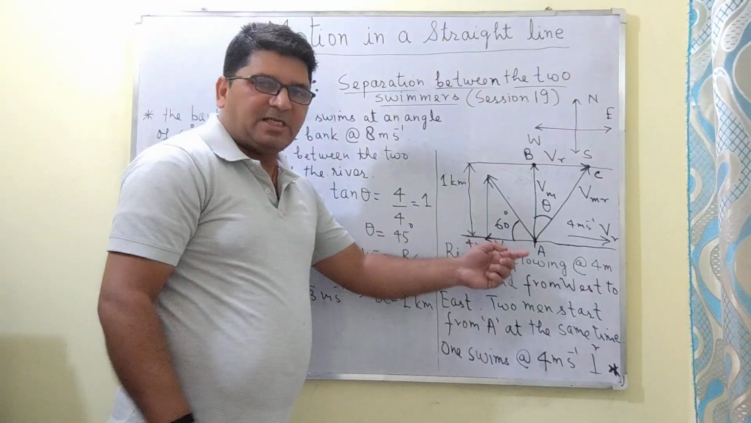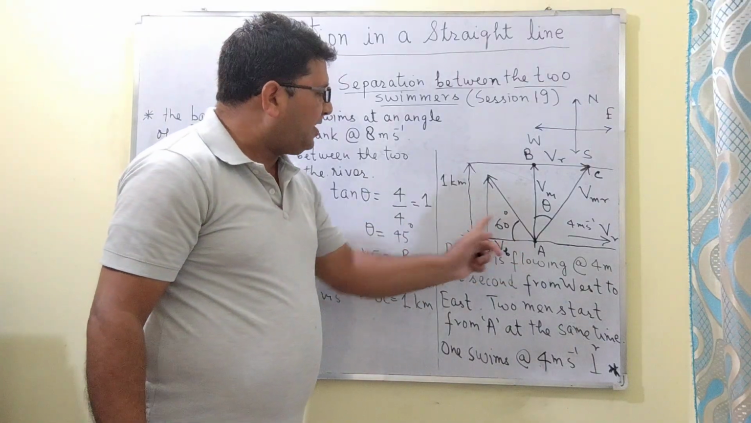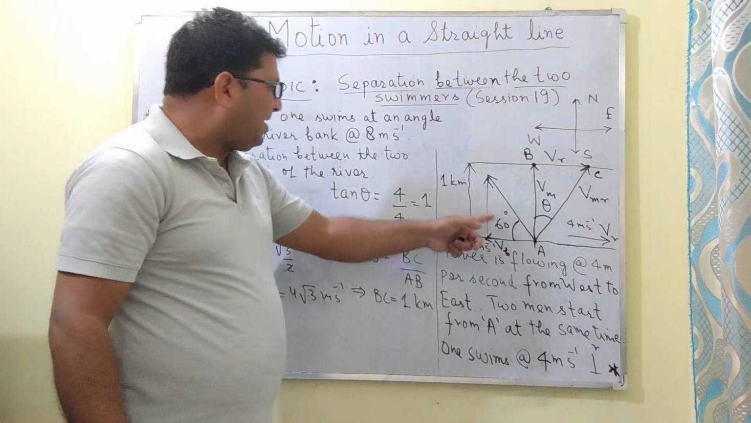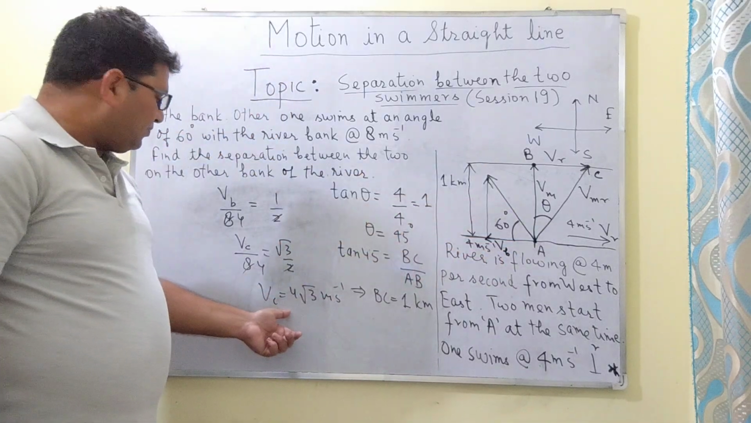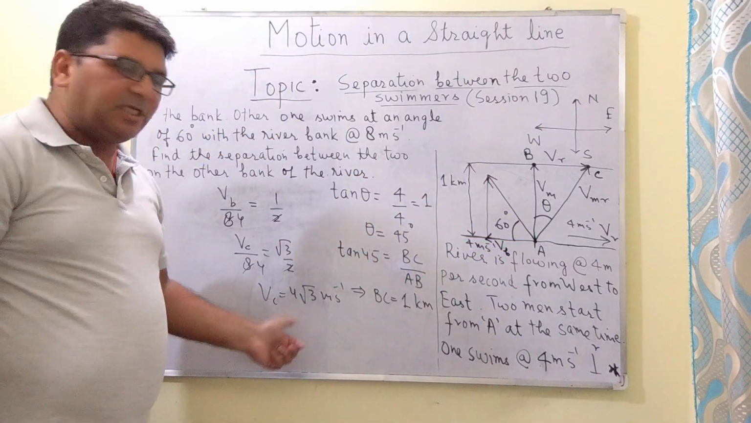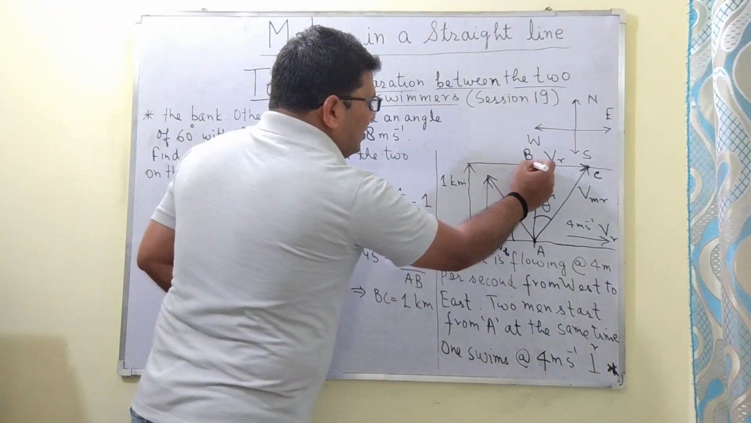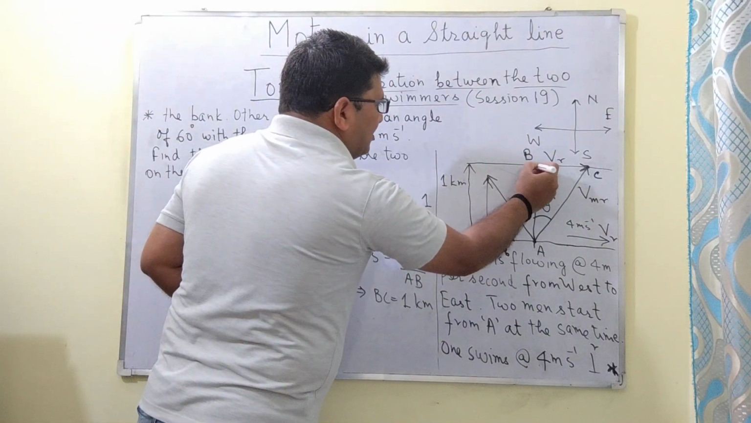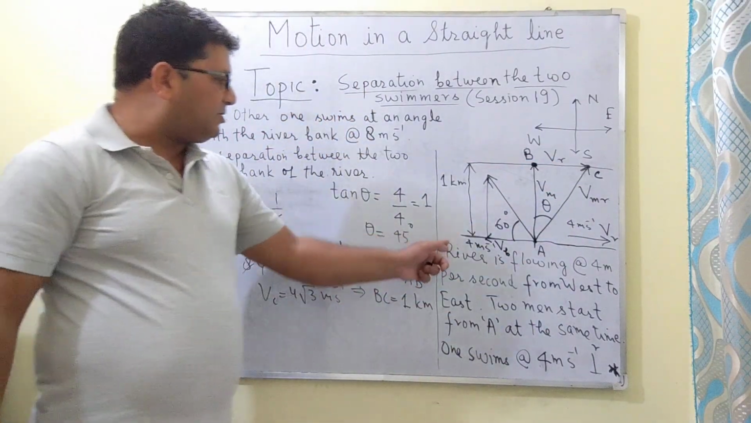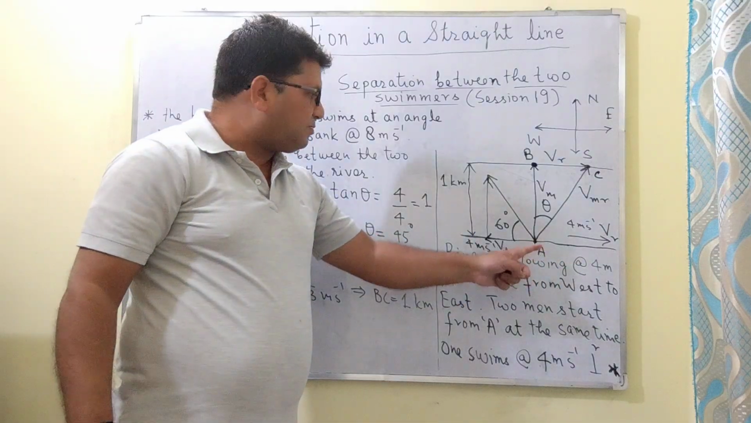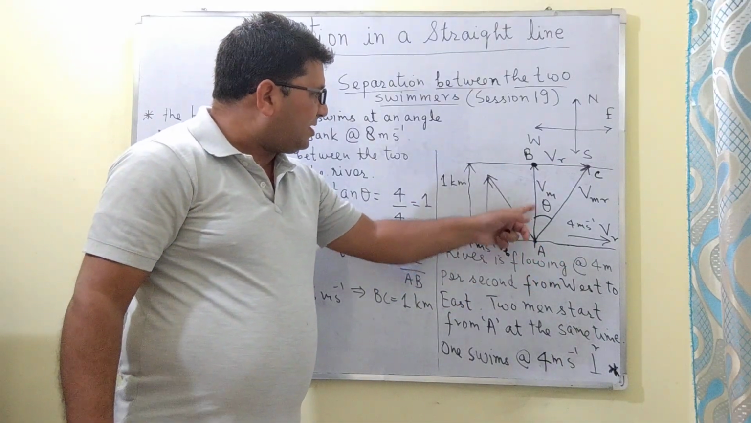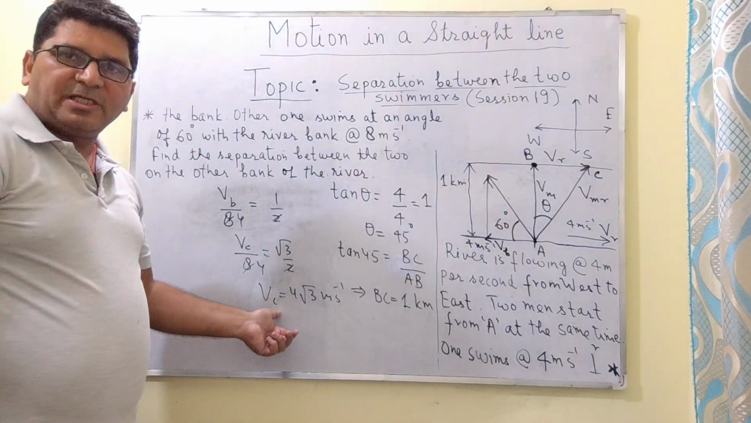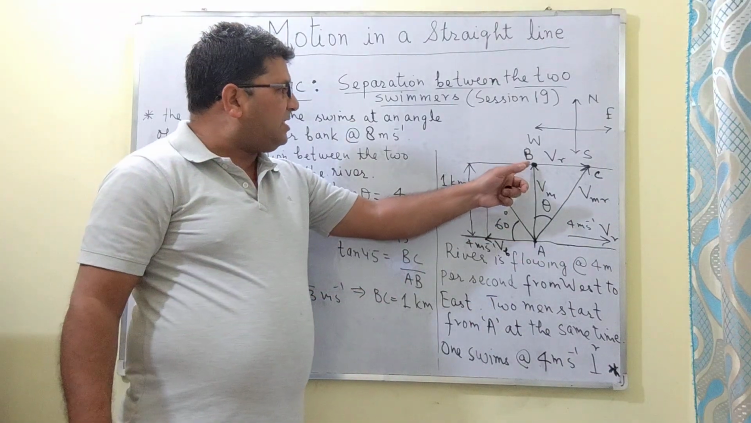Since the horizontal components are getting cancelled out, this man will be moving towards the other bank under the influence of this vertical component only. So this man will be reaching this point B, because the horizontal components cancel out and he is only swimming across the river under the influence of the vertical component. So this man will reach the point B.